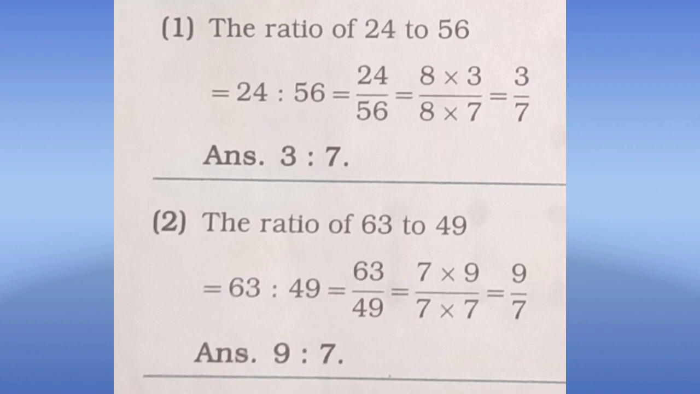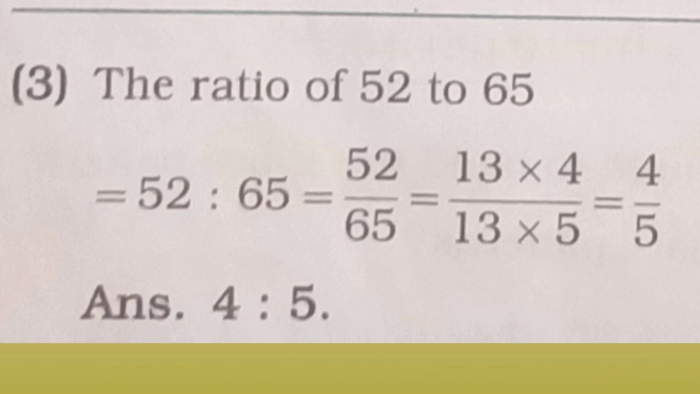See, second question, 63 upon 49. So 63 to 49, we'll divide it and convert it into smaller form, and here we get 9 upon 7. It means 9 is to 7. Question number 3, the ratio of 52 to 65. Again, we'll divide it and both the numbers come in 13's table. 13 4s are and 13 5s are. So here the answer is 4 upon 5. So 4 is to 5. Children, here only the numbers we'll write in the fraction form and we have to divide it.